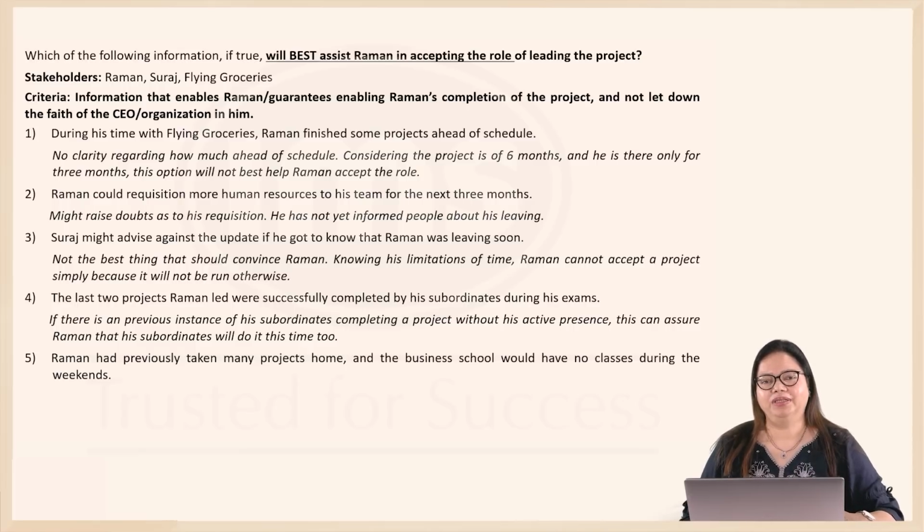Which means this information, that there are previous instances of his subordinates completing a project without his active presence, can assure Raman that this time too, if he starts the project, gets the right team in place, and half of the work or much of the work is done, the rest of the work can be easily completed by his subordinates. It will give him strength and belief in the fact that he can do justice to the project. 5.